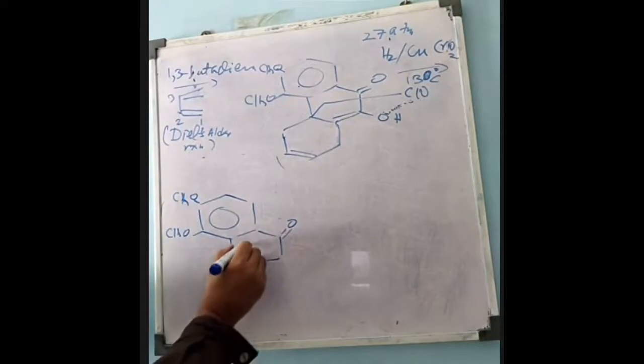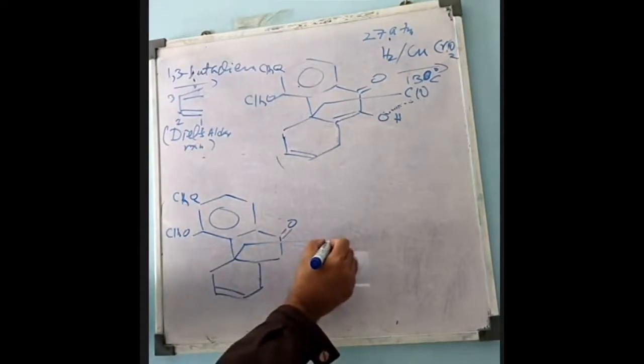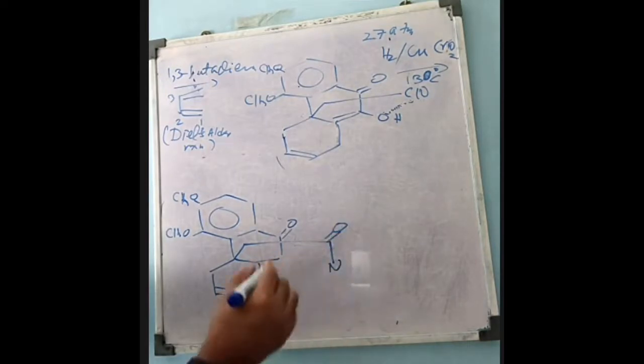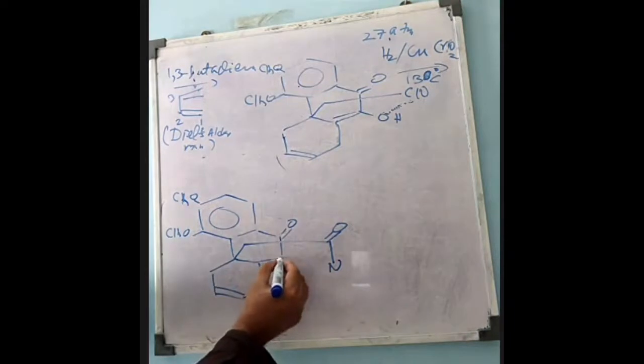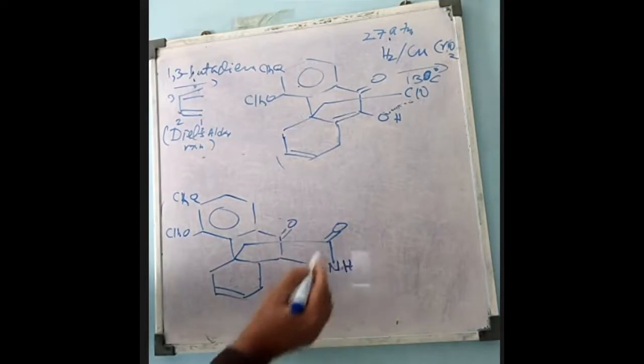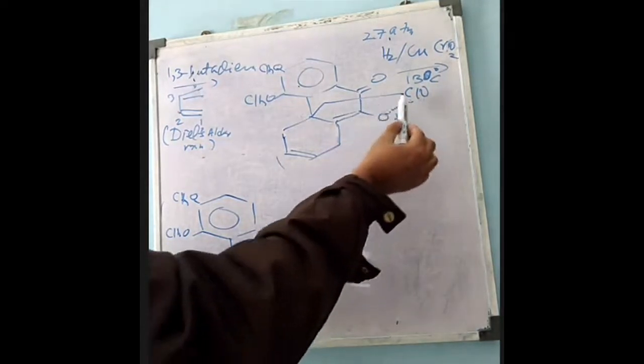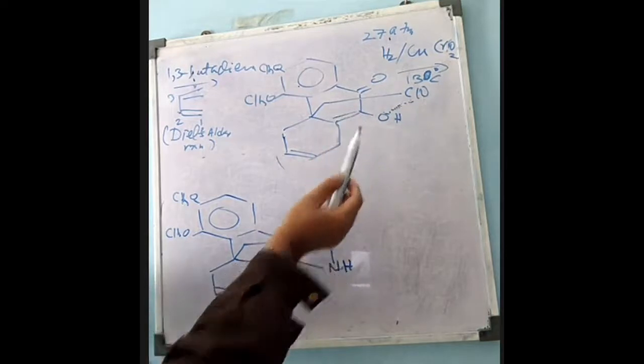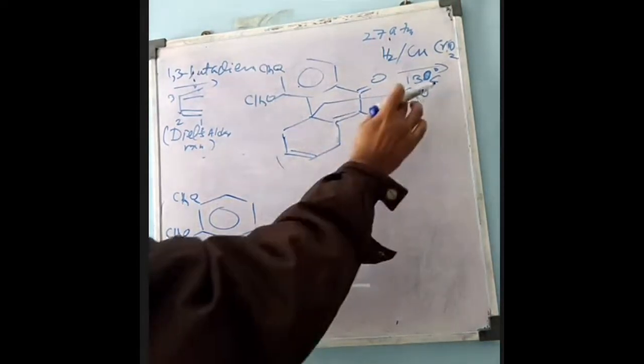Nitrogen. The enol form OH will be converted into the ketonic group, and here nitrogen, and this compound will be obtained. NH, cyclization takes place.